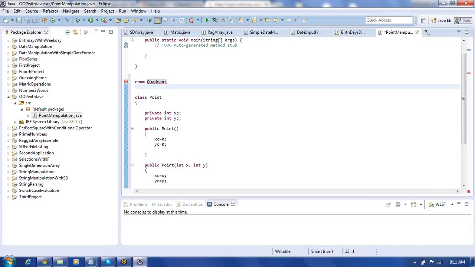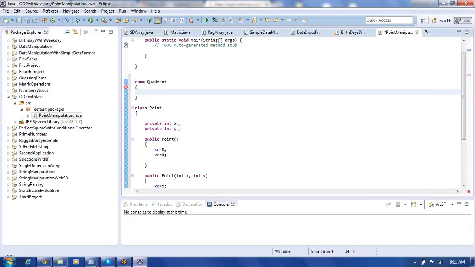I can put here a quadrant enum. Inside this I can put first quadrant, then followed by second, then third, and next fourth. Like this I can define a quadrant. I have defined the quadrant as first quadrant, second quadrant, third quadrant, fourth quadrant. This is called enumeration.